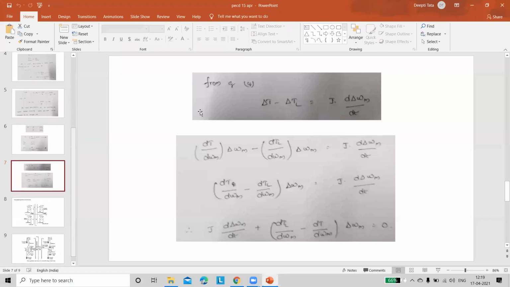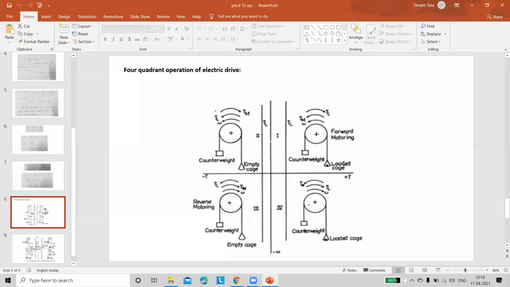Okay. Next one is our last topic in this unit, that is how an electrical drive is going to be operated in 4 quadrants. That is 4 quadrant operation of an electrical drive. Is my voice clearly audible to you? Yes, ma'am. Right. So, see the screen carefully.